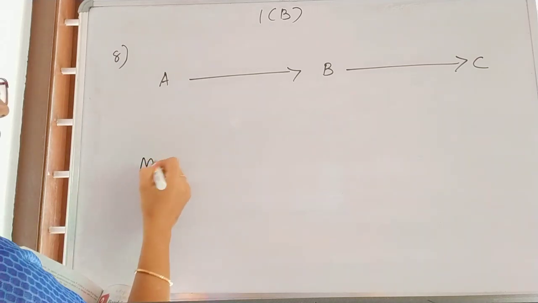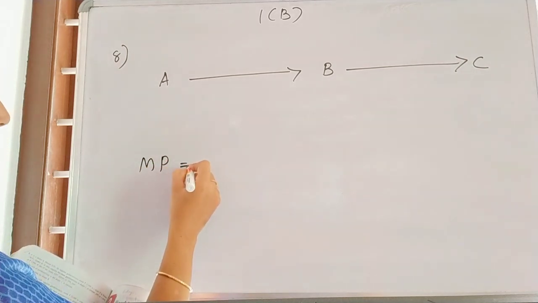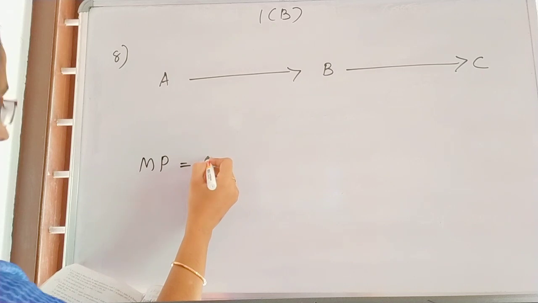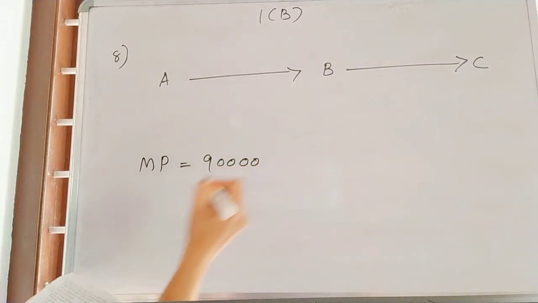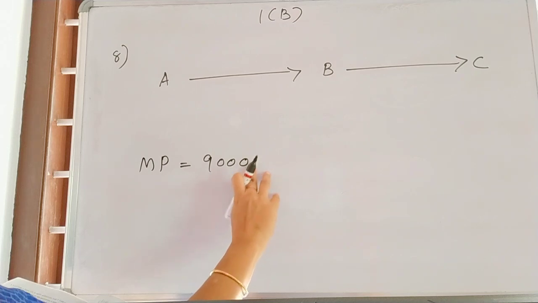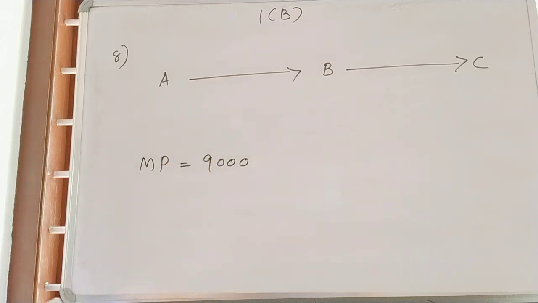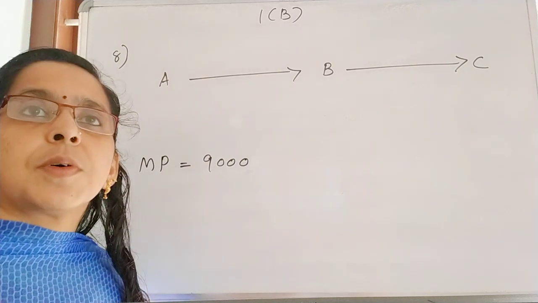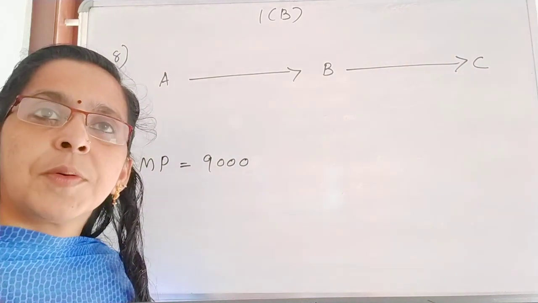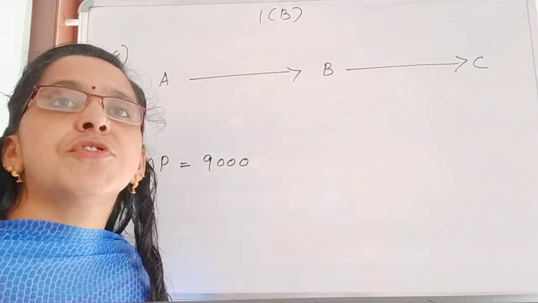So list price means what? Another name for list price is marked price. List price or marked price is given as rupees 9,000. Then he sells to dealer B at some lower price. We don't know for how much amount he sells to dealer B.